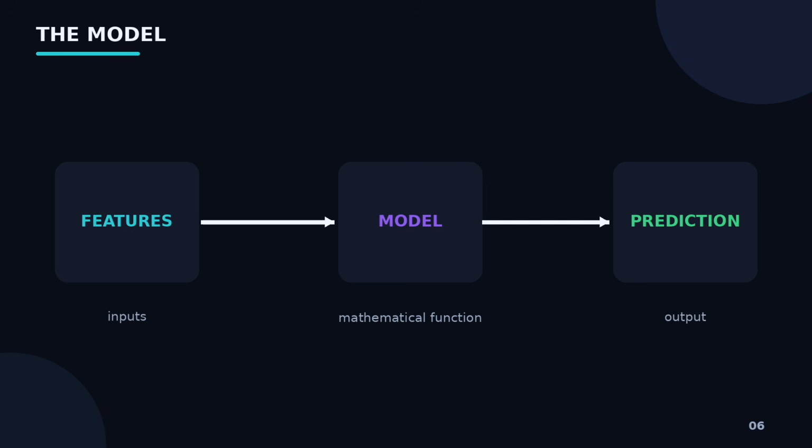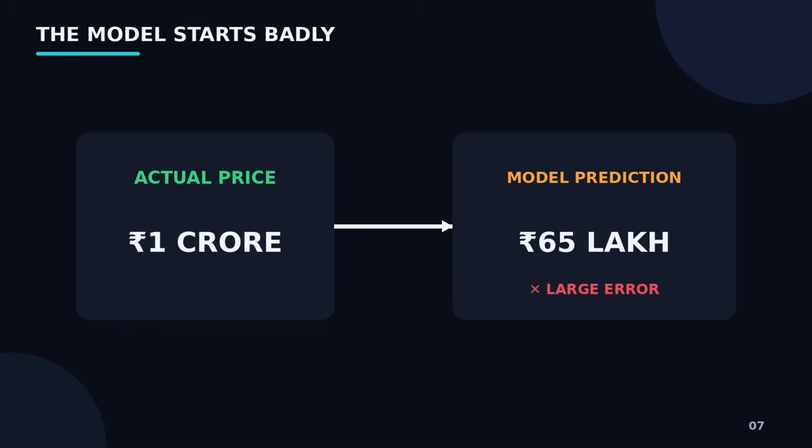Now we give these features to our machine learning model. Think of the model as a mathematical function. It receives inputs and produces an output. For example, we give it 1500 square feet, 3 bedrooms, and a particular location. The model might predict the price as 95 lakh rupees. But at the beginning, the model doesn't necessarily know how to make good predictions. That's where training begins. Let's imagine this is the model's first attempt. The actual price of the house is 1 crore, but the model predicts only 65 lakh rupees.